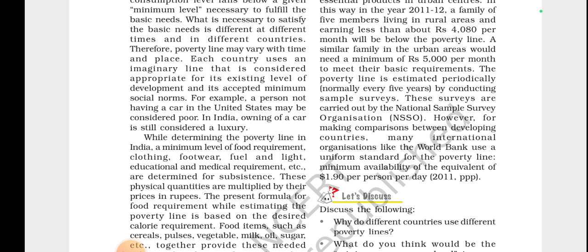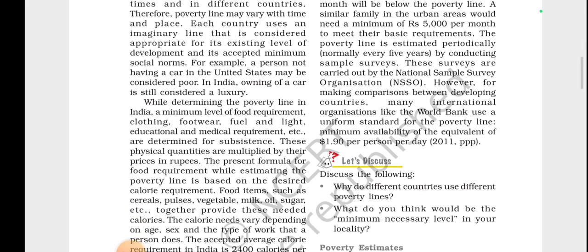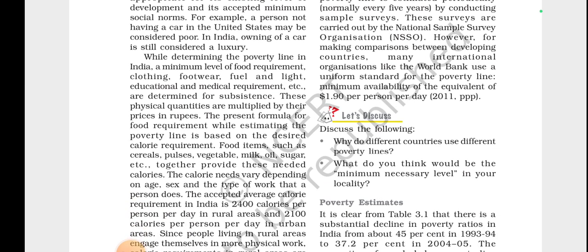So just the way I said, it differs from country to country. Like in the United States, a person may be considered poor who doesn't have a car, but in India it's a luxury. So while determining the poverty line in India, a minimum level of food requirement, clothing, footwear, fuel and light, education and medical requirement is there. I already explained that. These are actually determined for sustenance, subsistence. So these physical quantities are multiplied by their price in rupees.